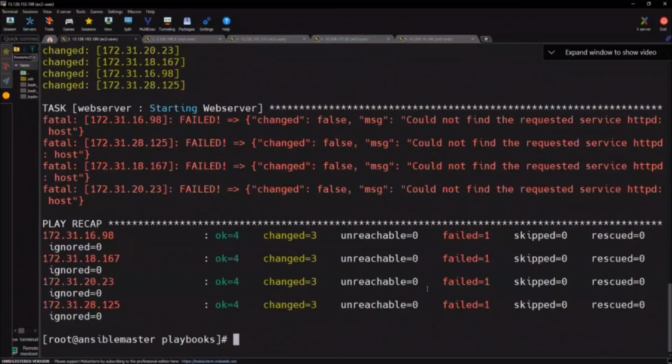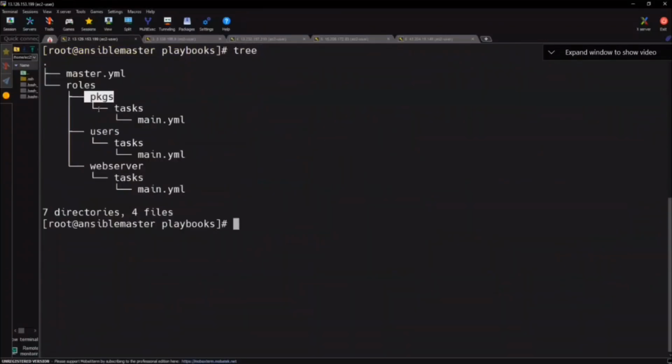Yes, Chandan, correct. So run any playbook, run the roles. So here we created roles, no? We created 3 roles. So what is the role name here? Package. What's the role name here? What's the role name here? Like this, you can create a number of roles here. And a number of roles can contain their own playbook or not? And you create a master file and then call whichever role you want. Everyone clear? Online? Okay.